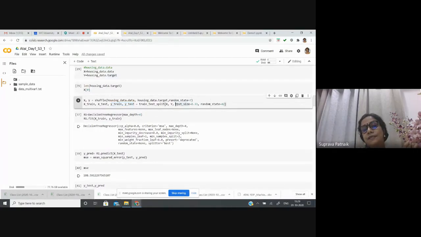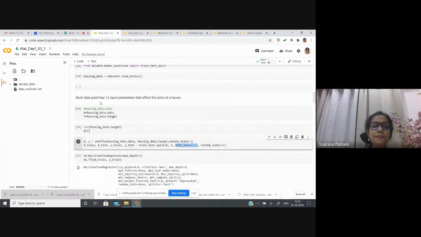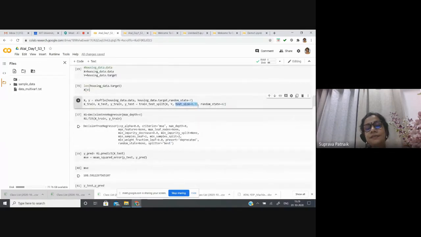So here I have set the test size to 0.33. That means out of this total 506 samples, 66% I'll be keeping towards the training of the model and 33% towards testing of the model. I can reduce or increase depending on whether I have a complex data set, or I'm expecting that it is not that robust and I may not get the test accuracy of the appropriate level. So again, it depends on your application and choice.